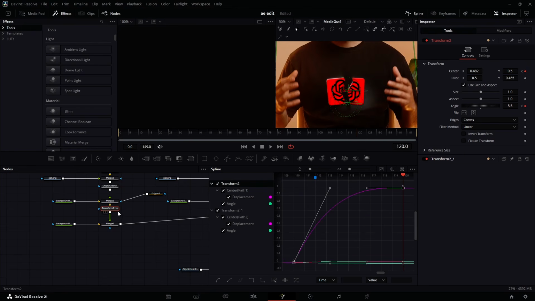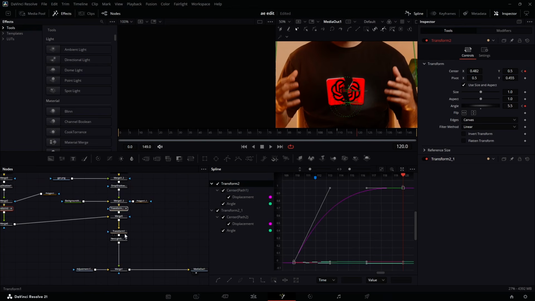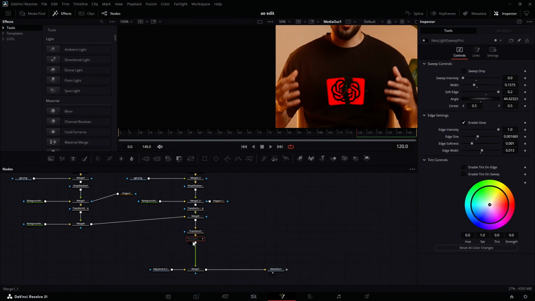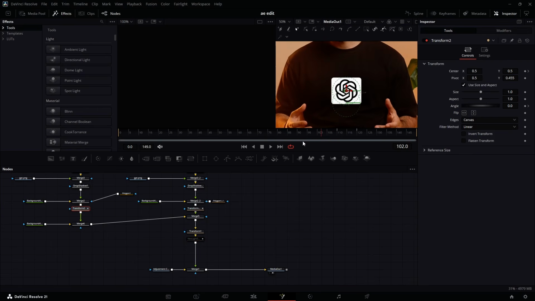By the way, in order for me to make this thing run a little bit smooth, I'm going to come here and disable this one for now. Yeah, so that we have a smooth playback. But make sure that when you want to render, you turn it back on. Now come to this one. It's at this frame, so I'm going to come to somewhere around frame 100.